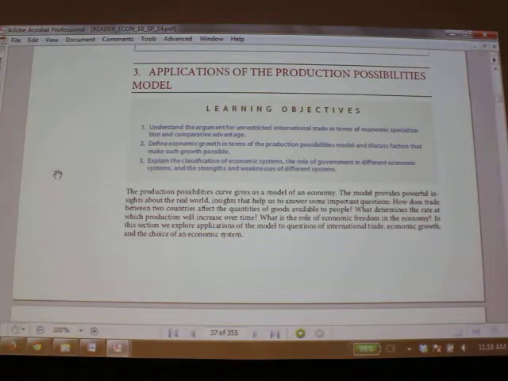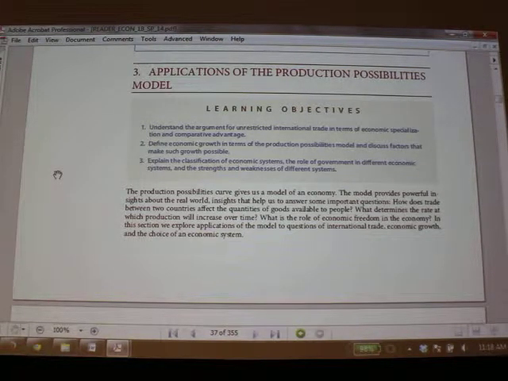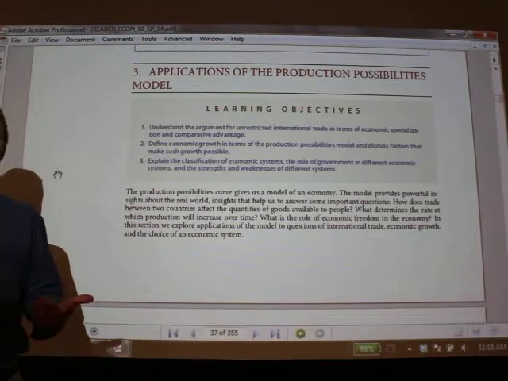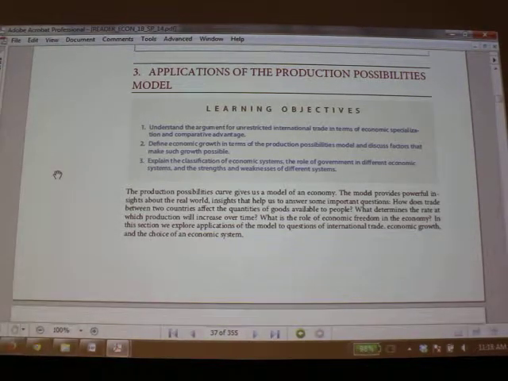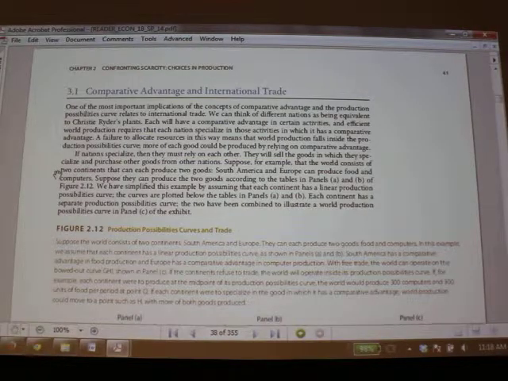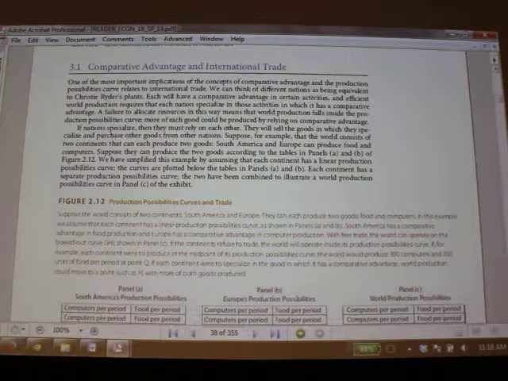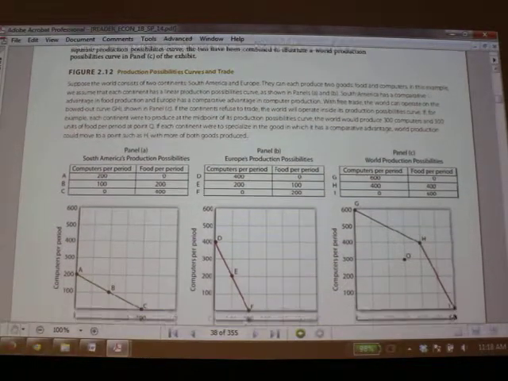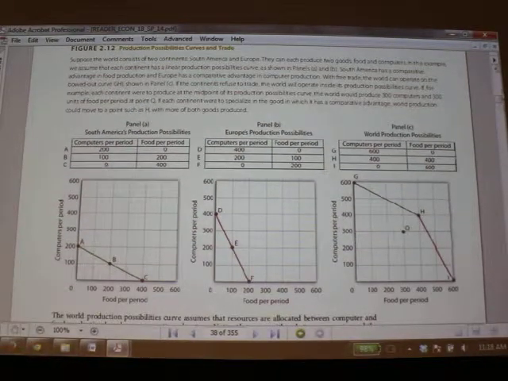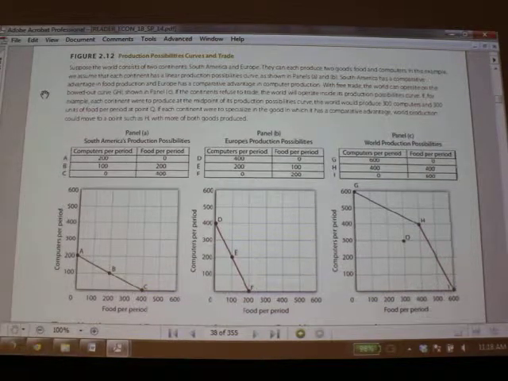And he argued that England should trade with France because both countries would be better off as a result. But this was counter to the belief of many people at his time, who thought that they shouldn't trade. If they traded with France, England would be worse off. And he illustrated that no, trade will make both parties better off. And so we're going to illustrate that now with the PPC. I also have a problem that we'll do in the next video that will also illustrate the approach that David Ricardo took to comparative advantage a little bit more clearly.